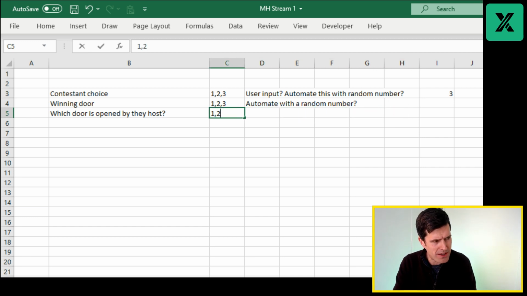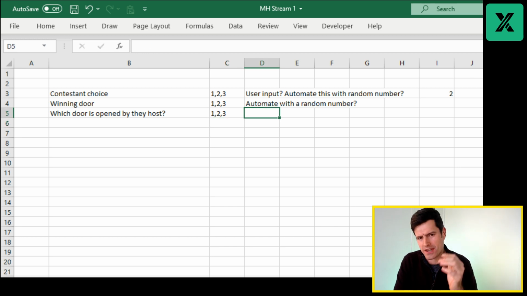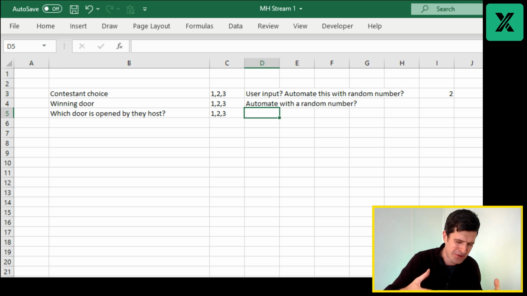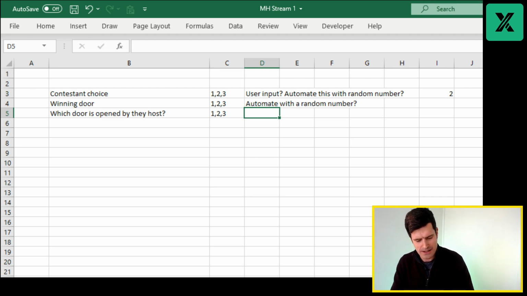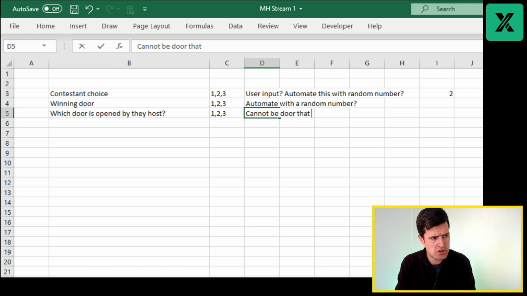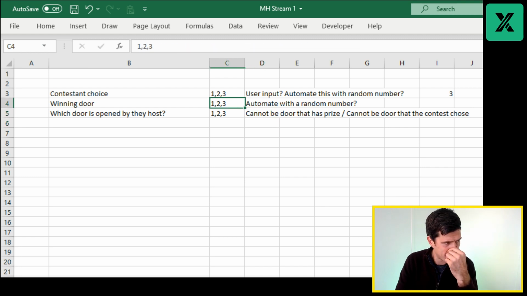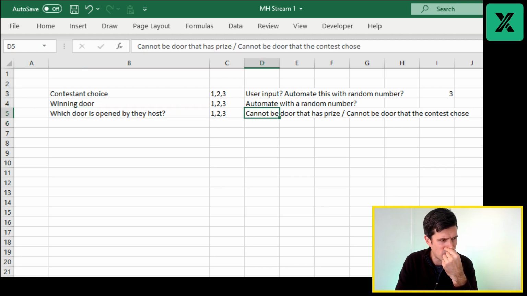So which door is open by the host again? This is going to be 1, 2, or 3. And let's go through the logic here, because some doors it can't be, can it? Because the host can't open the door that has the prize behind. So it cannot be the door that has the prize. That's one thing. It also cannot be the door that the contestant chose.